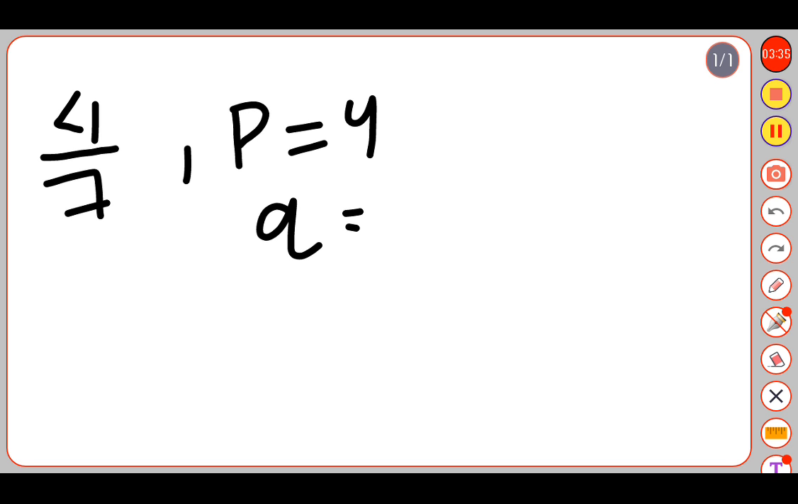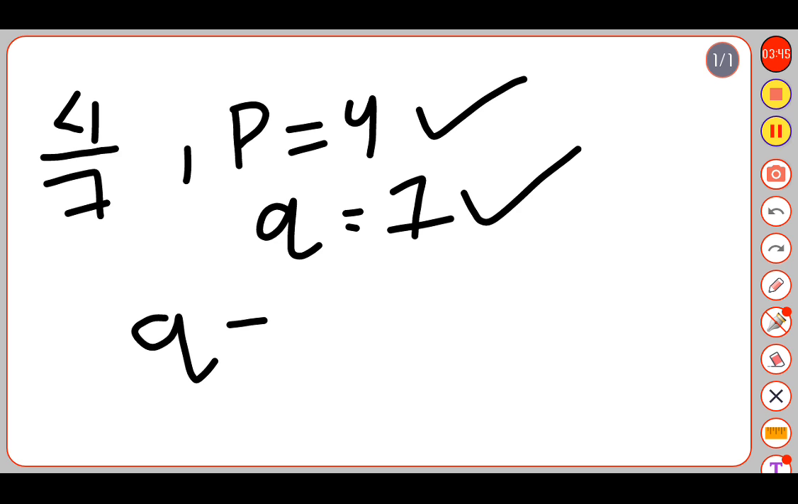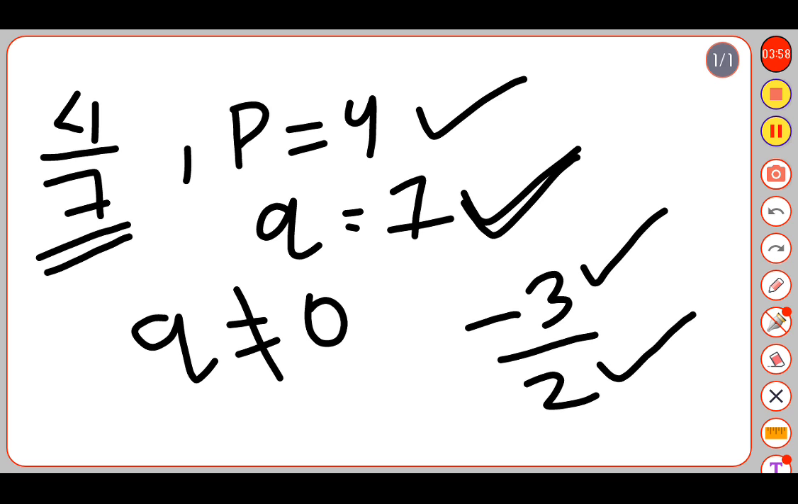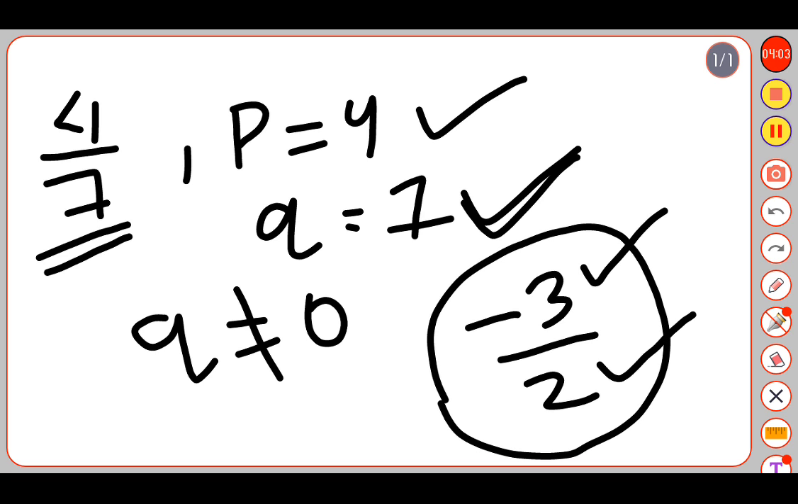For example, let us take the fraction 4 by 7. Here p equals 4, q equals 7. Both are natural numbers, and we can also call them integers. Here q is not equal to 0, as q is equal to 7. So we can call this a rational number. Another example, minus 3 by 2. Here also p equals minus 3, q equals 2, where q is not equal to 0. So this is also a rational number.